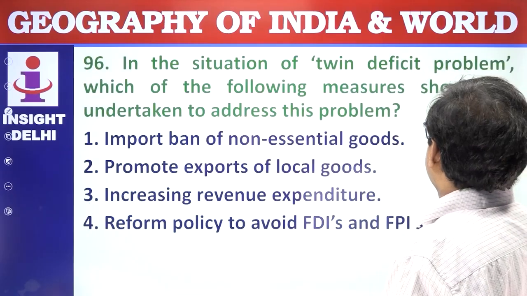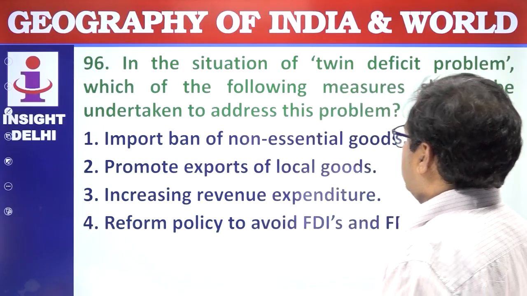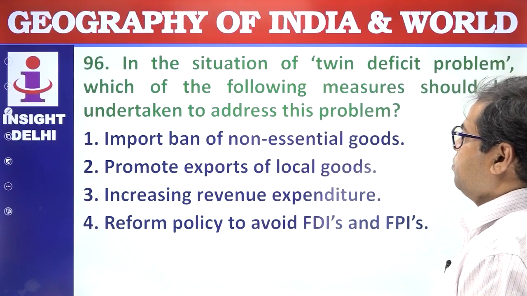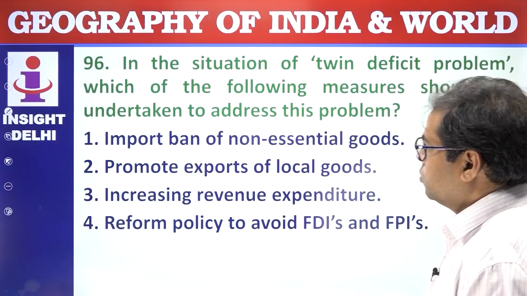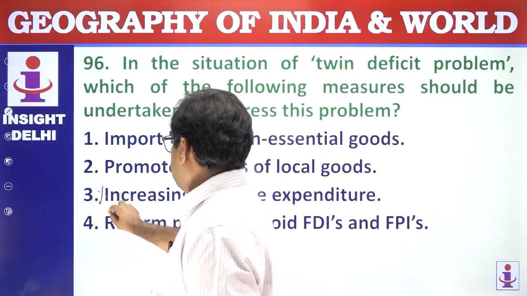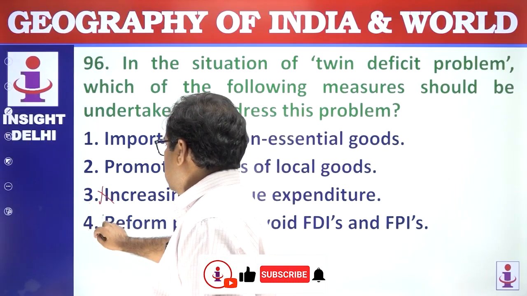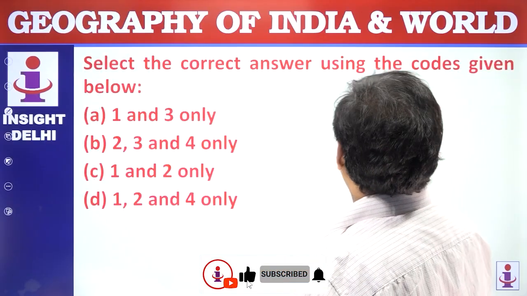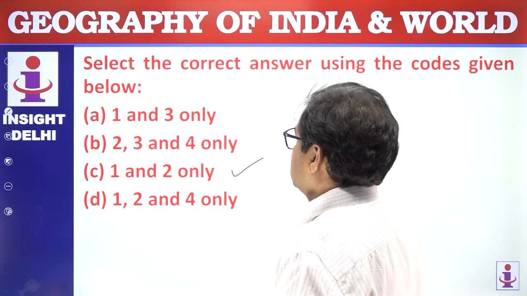In the situation of a twin deficit problem, which of the following measures should be undertaken to address this problem? Import ban on non-essential goods, promote export of local goods, increase revenue expenditure, not at all, reform policy to avoid FDIs and FPIs. No. Select the correct answer using the code given below. 1 and 2 are correct. Answer is C. Next question.